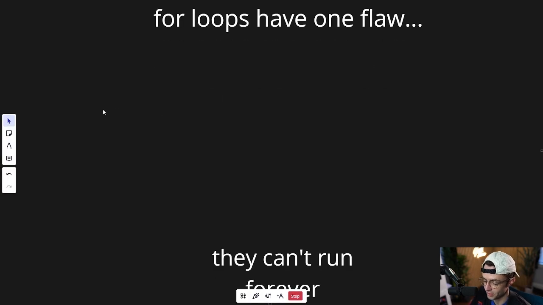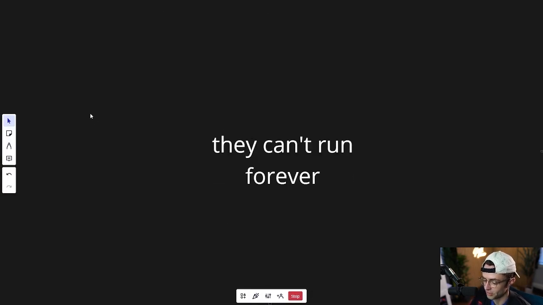So unfortunately for us, for loops have one major flaw. And that flaw is that for loops are not designed to run forever. And they're also not designed for cases when we don't know when something should stop. But what are some specific scenarios of this?